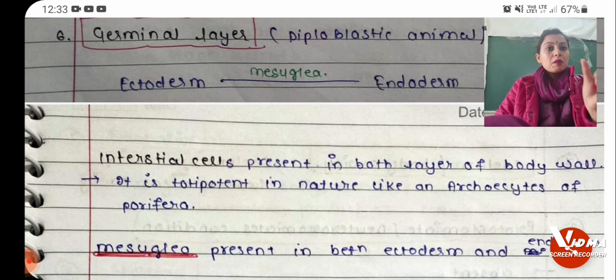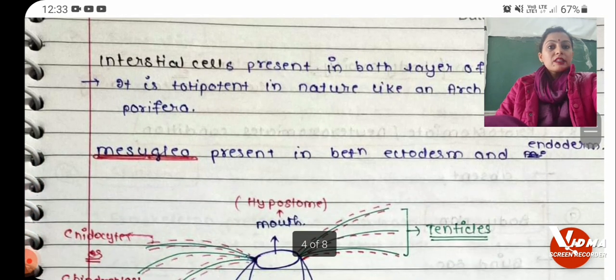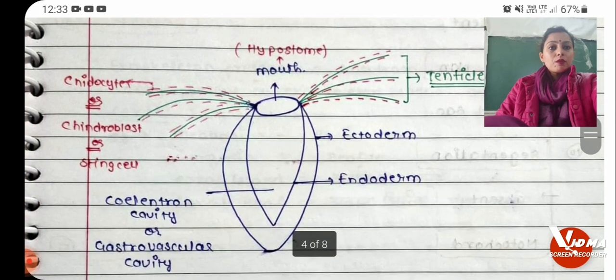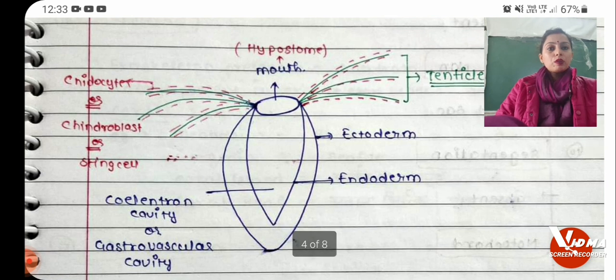In between ectoderm and endoderm there is a presence of one more layer, that is mesoglea, and these mesoglean cells have a power of division and they are totipotent in nature. Next is body symmetry. Now if you see this diagram, here you see that in most of the organisms belonging to phylum Coelenterata we have mouth, okay, and we call mouth as a hypostome.